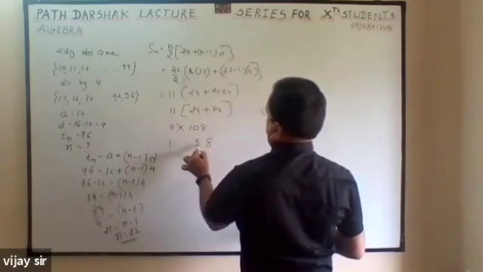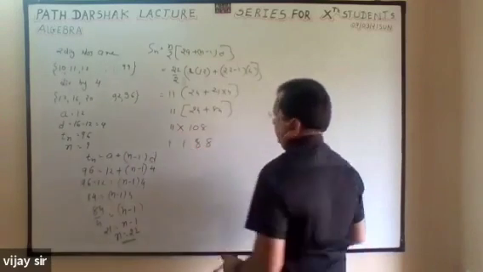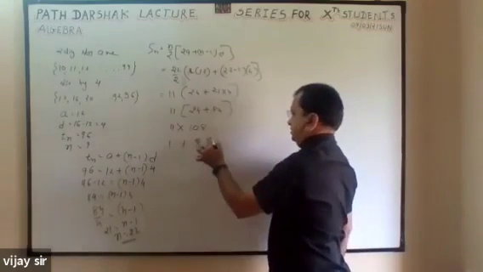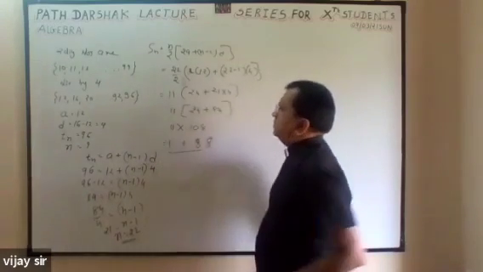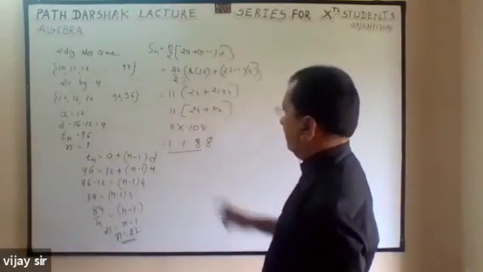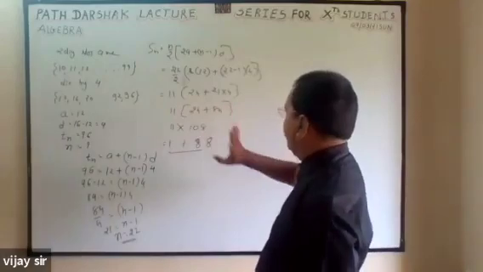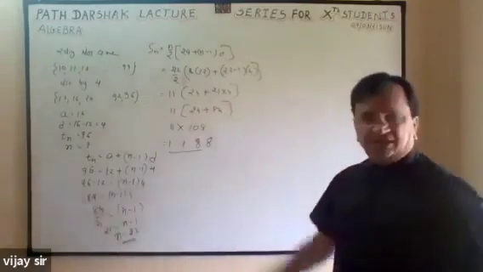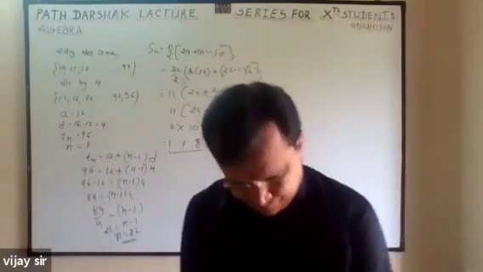One eight eight one, so it is 1188. Correct. The answer is correct: 1188.